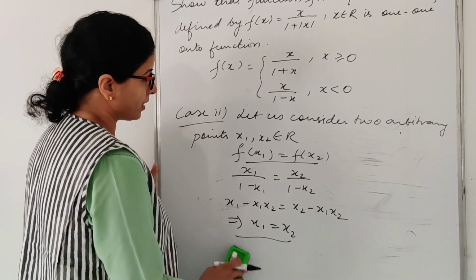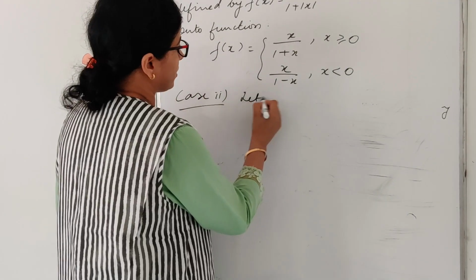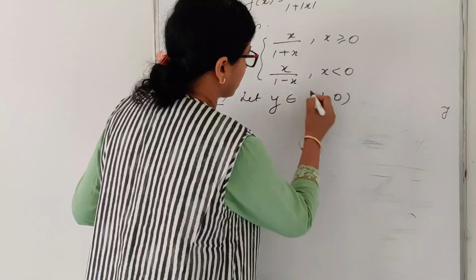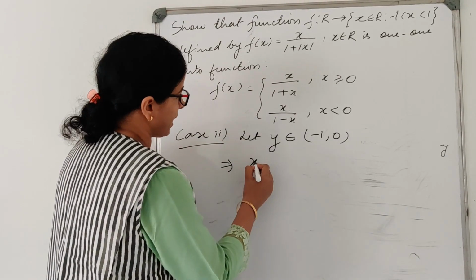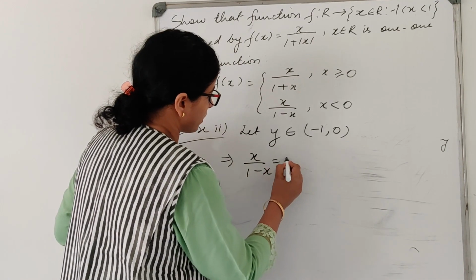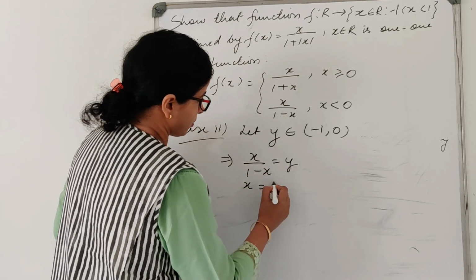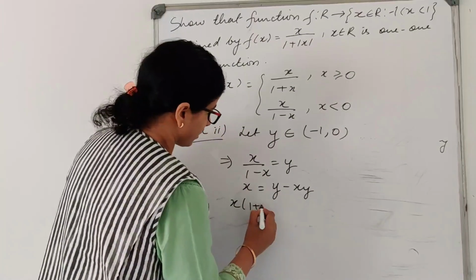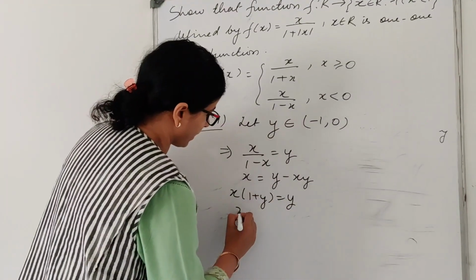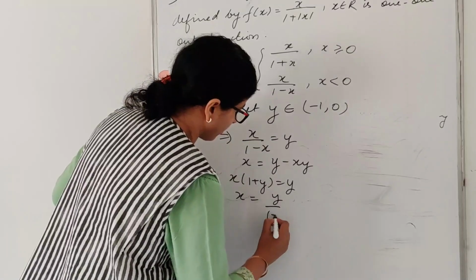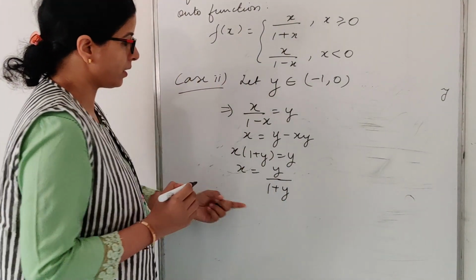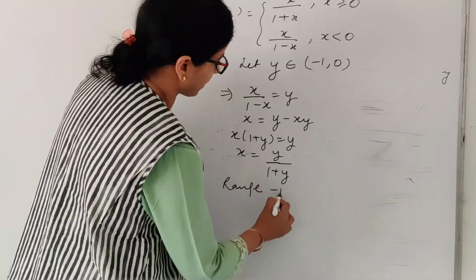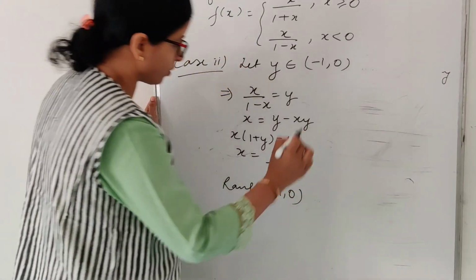Now we'll check the surjectivity. So let y belongs to -1 comma 0. This implies x upon 1 minus x is equal to y. x is equal to y minus xy. x(1 plus y) is equal to y. And x is equal to y upon 1 plus y. So if I find the range of this part, what will be the range? -1 to 0.